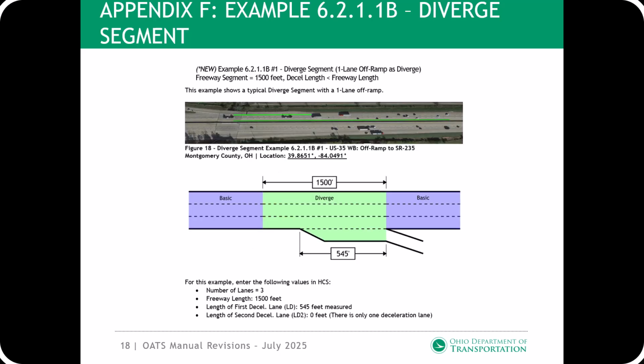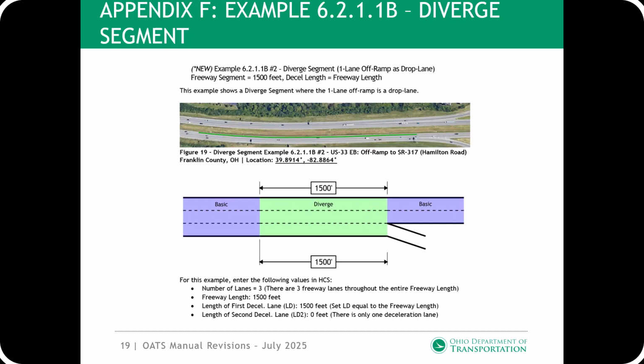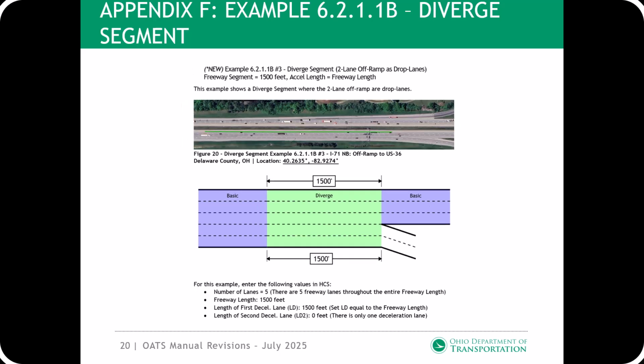Example 1 shows a typical diverge segment for a one-lane off-ramp. The freeway length is 1,500 feet, and the length of the deceleration length is less than 1,500 feet. Example 2 shows a one-lane diverge segment where the off-ramp is a drop lane. Example number 3 shows a two-lane diverge segment where the two lanes of the off-ramp are drop lanes.